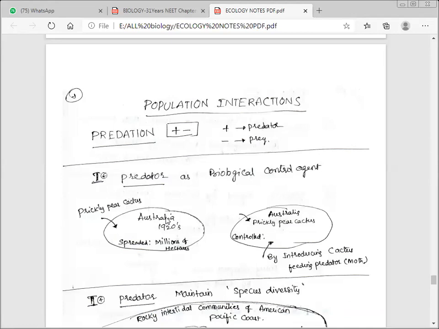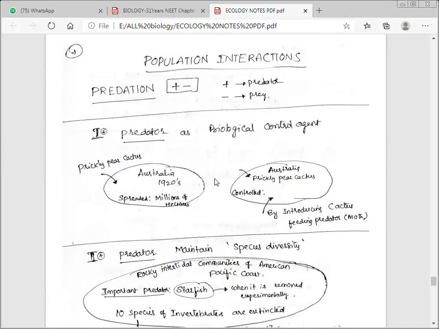Now, we just gave a brief of predation. What we said is, there is a predator and there is a prey, and plant eating is also a kind of predation. The prey is a plant, and a deer or a bird eating the plant is also a predator, in a broad ecological context. Now, some properties: why is the predator good? We have some statements supporting the predator. So do remember a heading and example: predator as biological control agent.